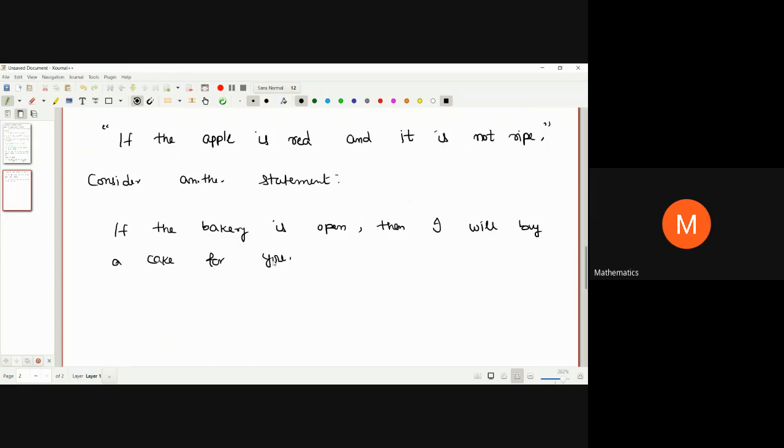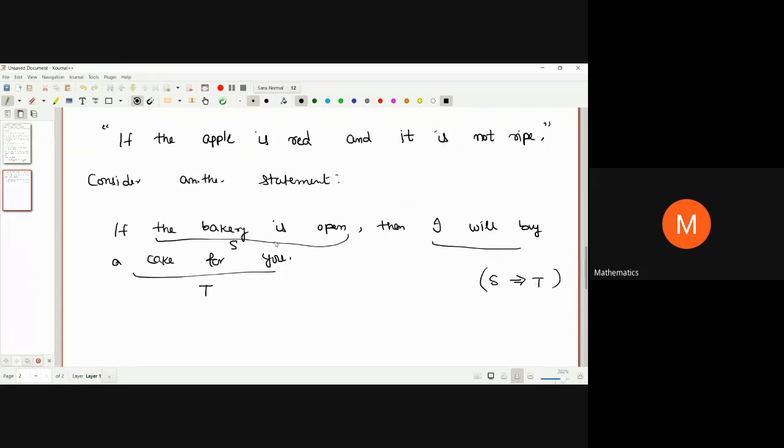Now please think about it. The first part I can take as my S, and the second thing, I will buy a cake for you, this is my T. So this is a statement of the type S implies T, right? If S holds, then T holds.